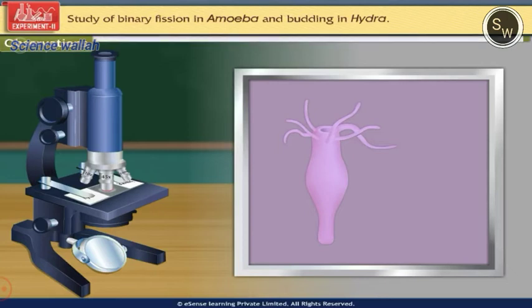When we observe the slide of budding in hydra under the compound microscope, we see that a bulb-like projection called bud arises from the lateral side of the body wall. This bud then gradually increases in size and volume by division of cells and forms a young hydra. This young hydra, after its complete development, gets detached from the parent body and starts an independent life.